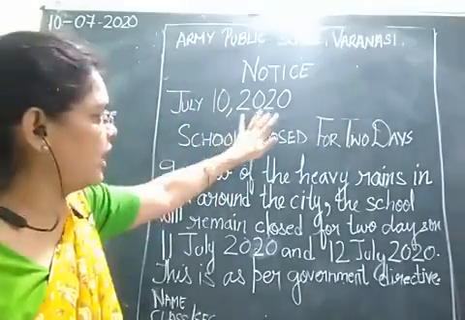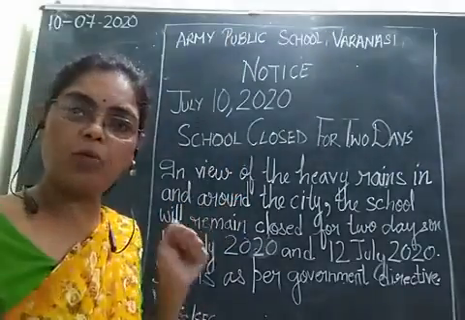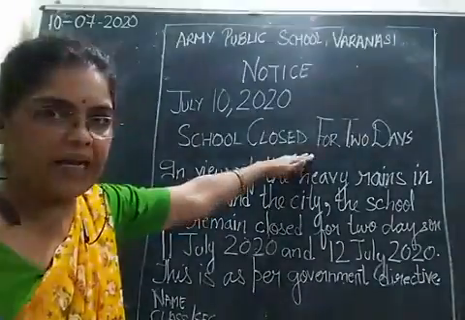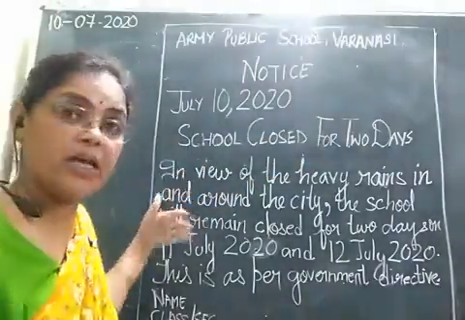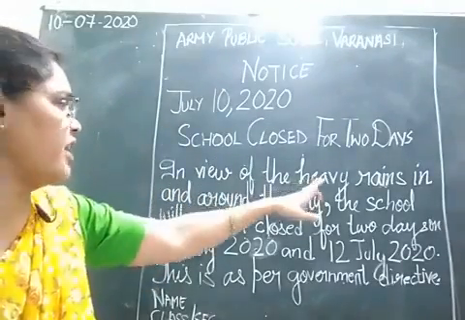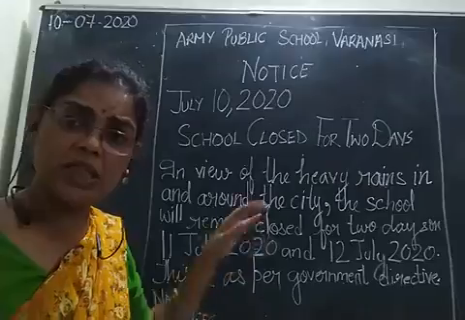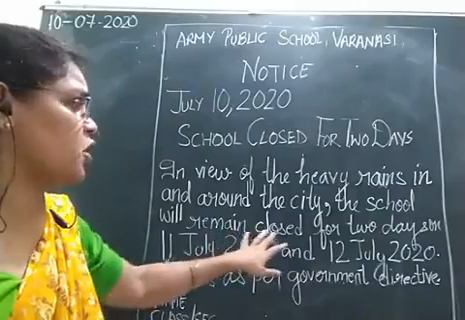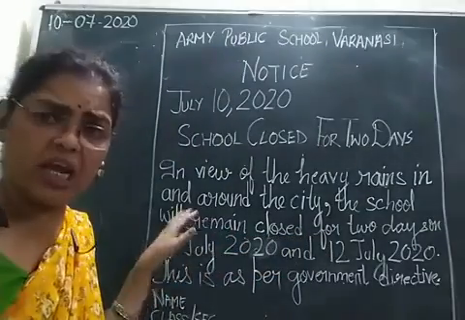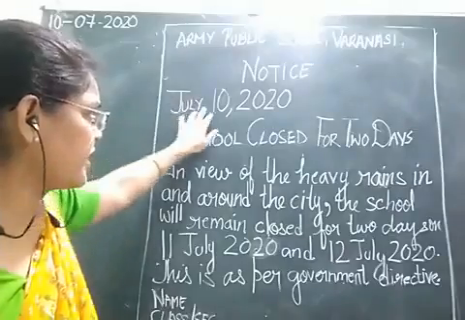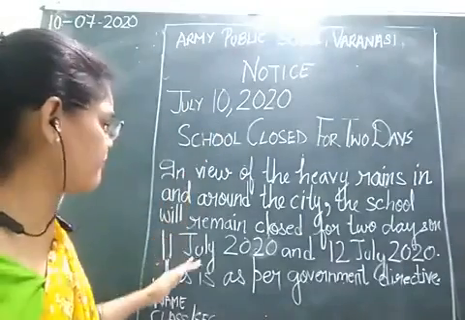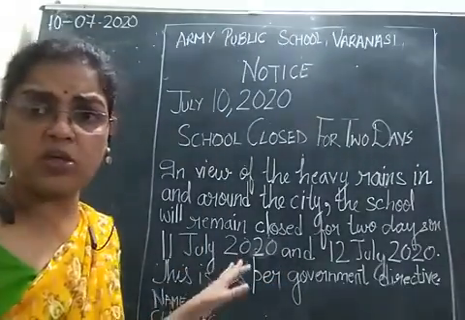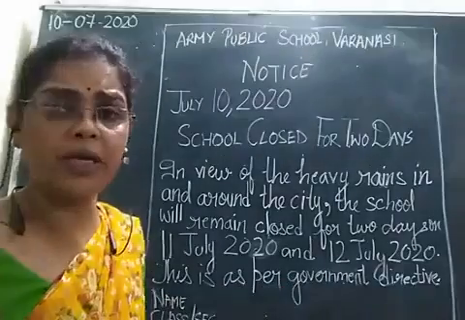बेटा ध्यान में रखना है heading और message maximum हमको question में से derive करना है. So school closed for 2 days, this is the heading. After that leave one line. Why is the school closed? In view of the heavy rains in and around the city, because many students also come from outside the city. So in and around the city, the school will remain closed for 2 days, or please mention any 2 days, because we are writing this notice on 10th. So I have taken the dates as 11 July and 12 July. And you need to mention that the school has been closed as per government directive.